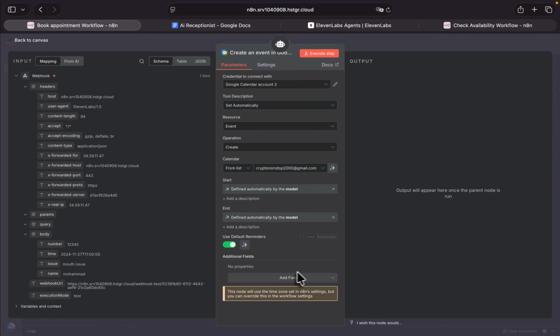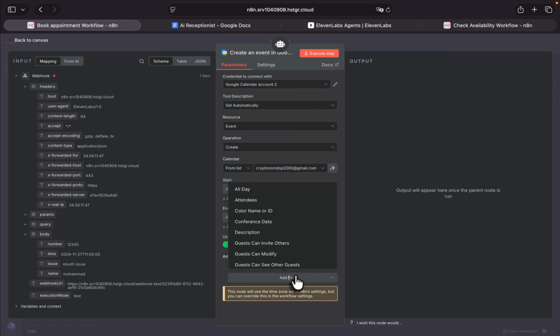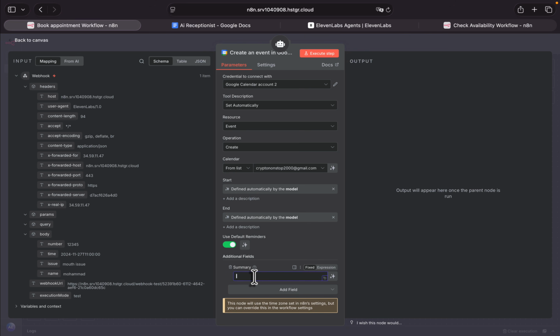This is very important. Right now, the AI agent will create the event, but the event doesn't have any good title or description. What I want to do is add some fields. The first field that I want to add is a summary. This is the title of the event. For example, appointment for, and you can drag and drop the name of the person.